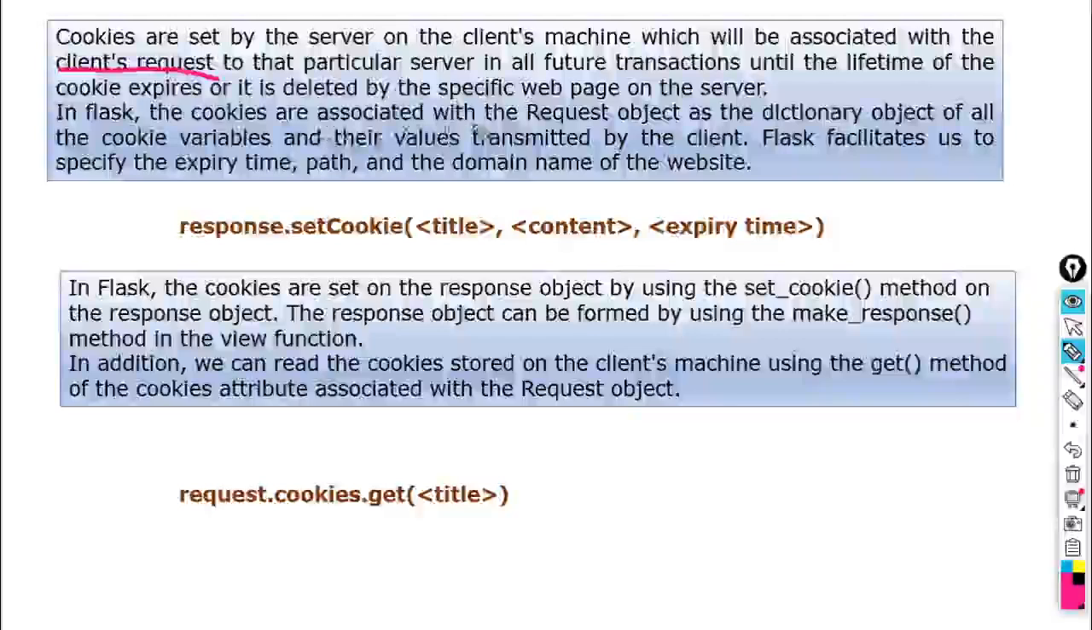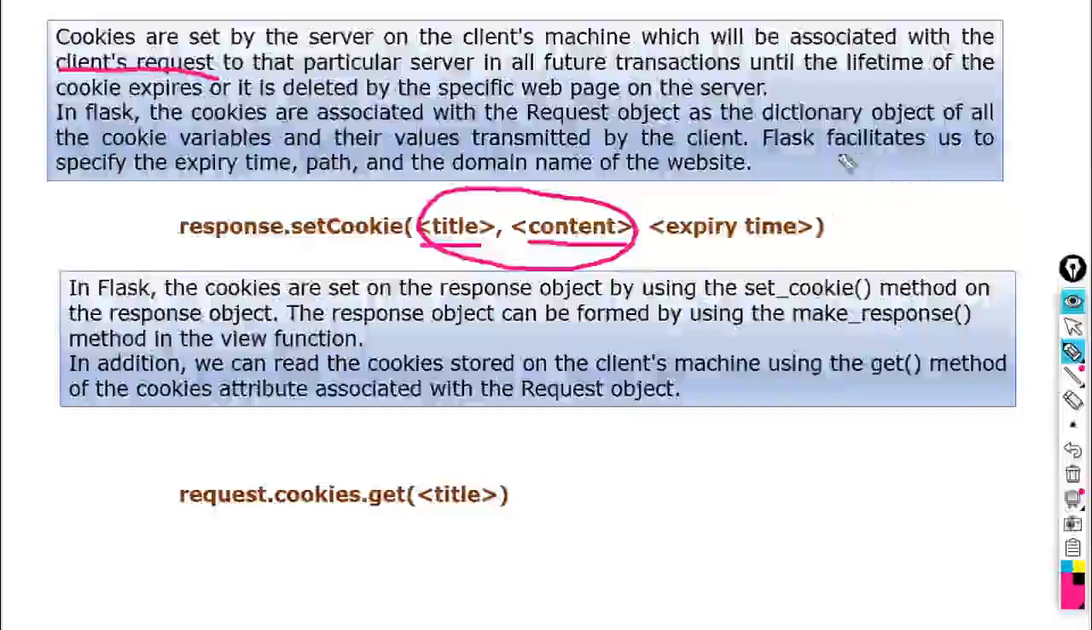In Flask, the cookies are associated with the request object as the dictionary object of all the cookie variables. With the help of this, we can create dictionary objects. So it stores the title of that particular cookie and the content of that particular cookie. This information will be stored in the form of a dictionary. It creates a dictionary object. Remember, a cookie always creates a dictionary object. So the contents are the title and its content.